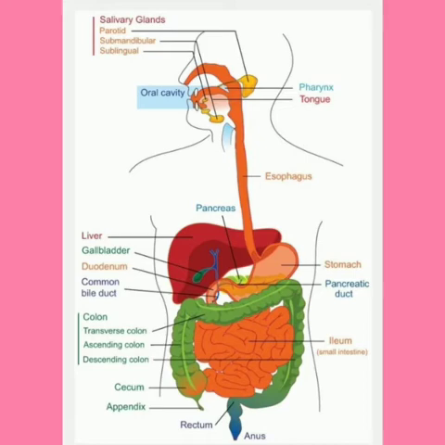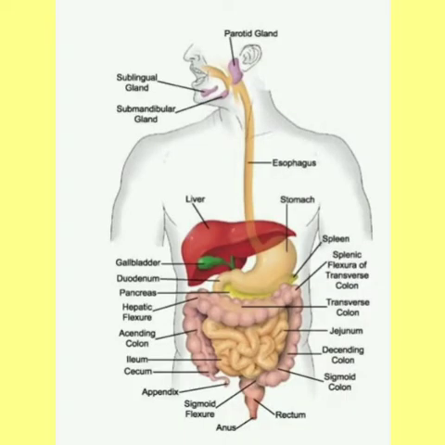The food which we eat first reaches the mouth. The food enters the mouth, which we also call the buccal cavity. See, children, in biology, each and every term which we use in colloquial language has its own biological word. So the mouth is also called the buccal cavity. From the buccal cavity, the food gets mixed with saliva. There is an enzyme present in saliva called salivary amylase, which helps in carbohydrate digestion.